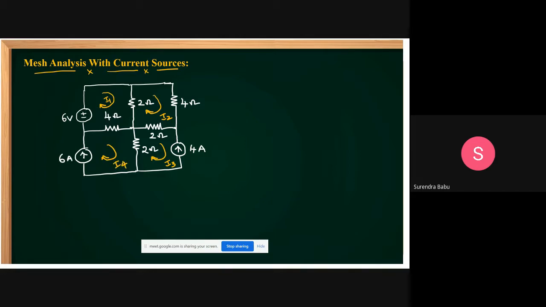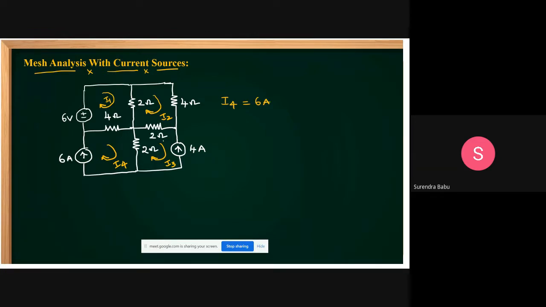If current sources are present, see these two loops have current sources. Then directly you take this I4 direction and this 6 ampere direction is the same here. Then you can write I4 equal to 6 amperes.